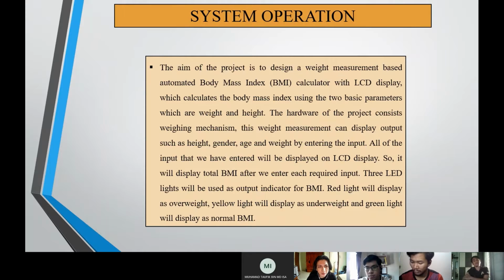So for the system operation, the aim of the project is to design a weight measurement-based automated body mass index (BMI) calculator with LCD display, which calculates the body mass index using the two basic parameters, which are weight and height. The hardware of the project consists of a weighing mechanism. This weight measurement can display outputs such as height, gender, age, and weight by entering the input. All of the input that we have entered will be displayed on the LCD display. So it will display the total BMI after we enter each required input. 3 LED lights will be used as output indicators for BMI. Red light will display as overweight, yellow light will display as underweight, and green light will display as normal BMI.